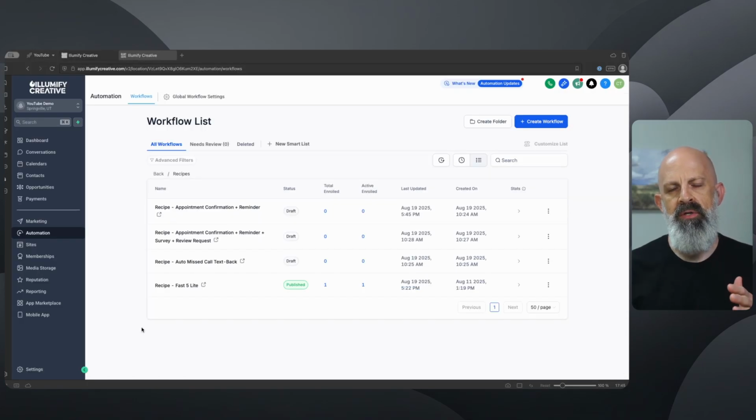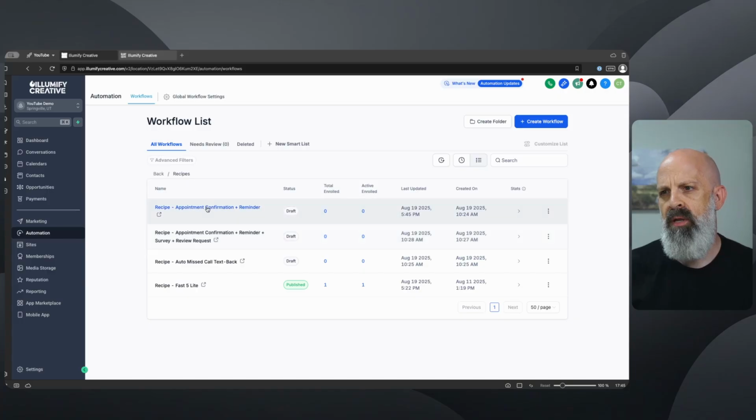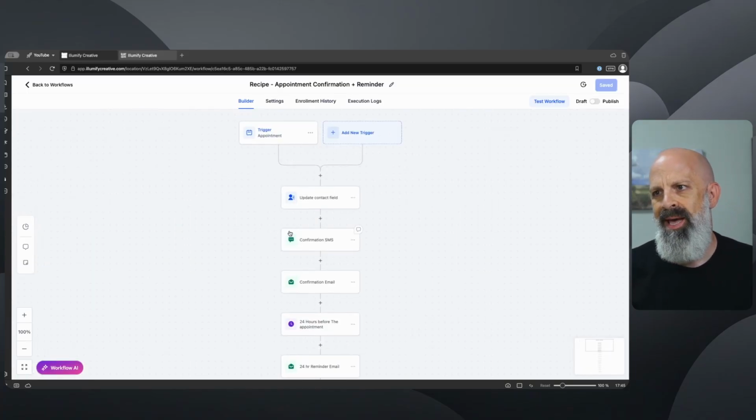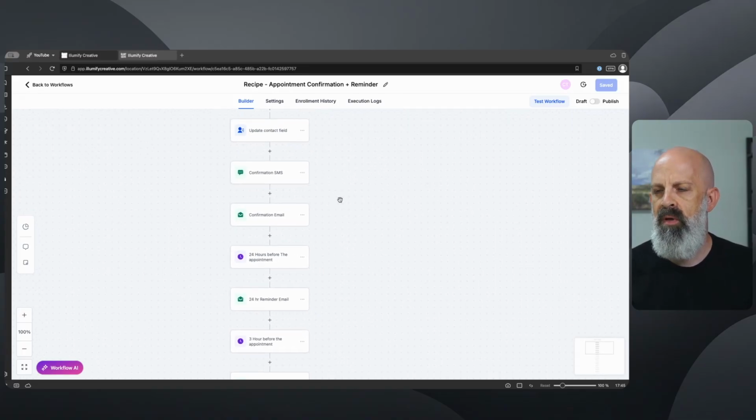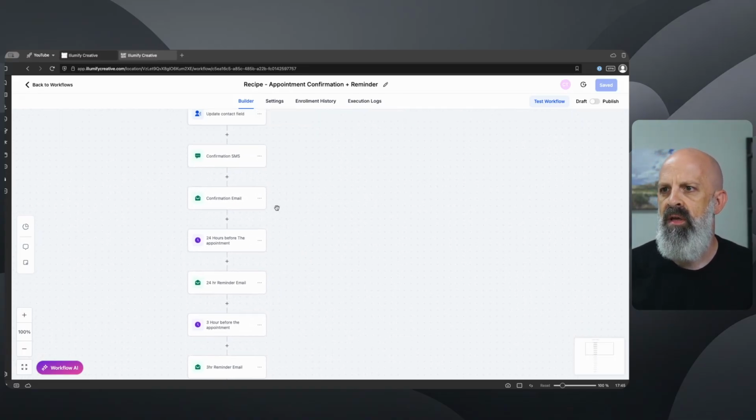All right, so what I showed you so far solves problem number one. Now to solve problem number two, what I'm going to do is go into this recipe for the appointment confirmation reminder. And I made a few modifications to this recipe just to further illustrate my point and to enhance it a little bit. First off, we're going to send a confirmation email and an SMS. Normally the recipe is just an email.